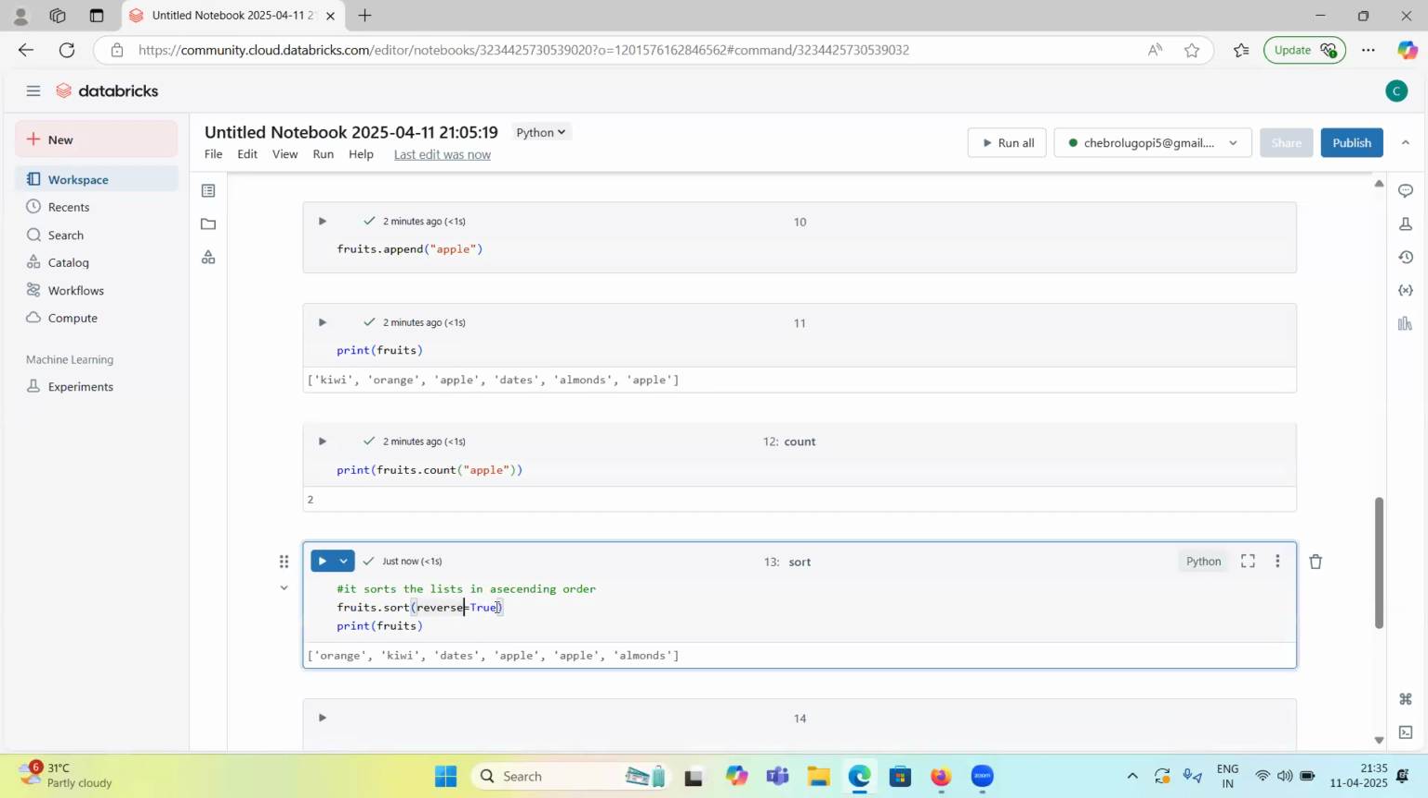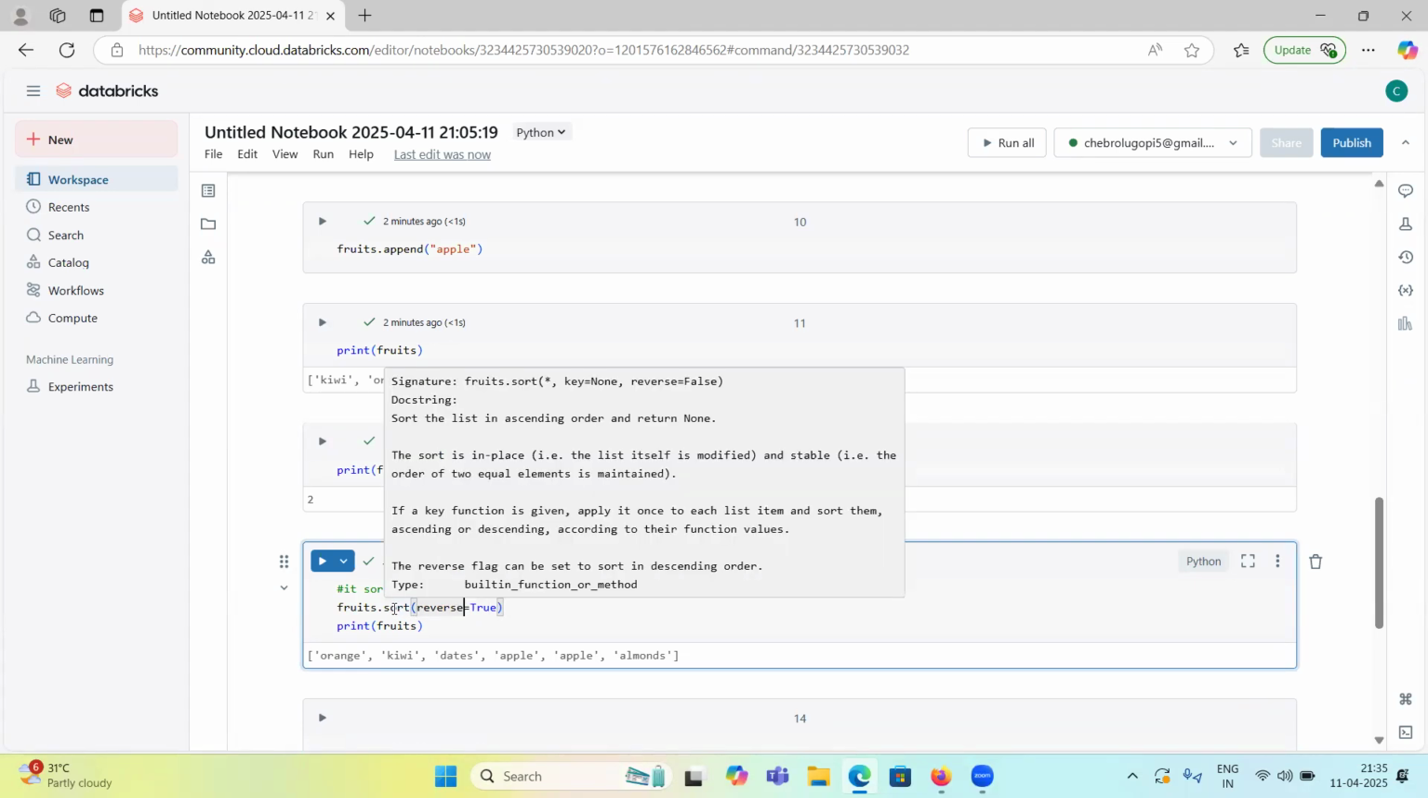How can I know, Gopi, what parameters I have? Just click on this sort function. It will give you the structure, syntax, and everything.